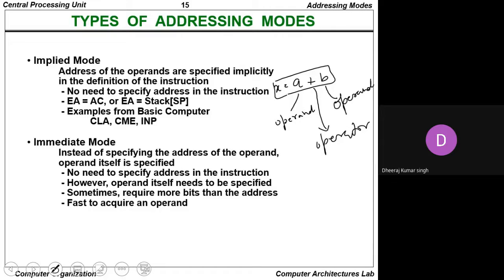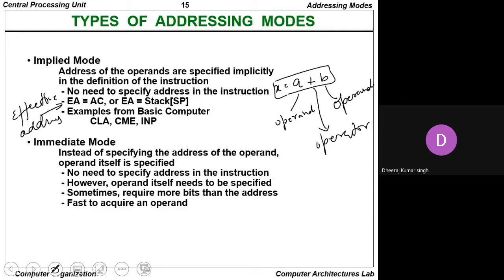EA is known as the effective address. If we talk about the effective address, it is the address of the accumulator. Since we know very well that in a single register organization, the accumulator is the register which generally contains the operand.